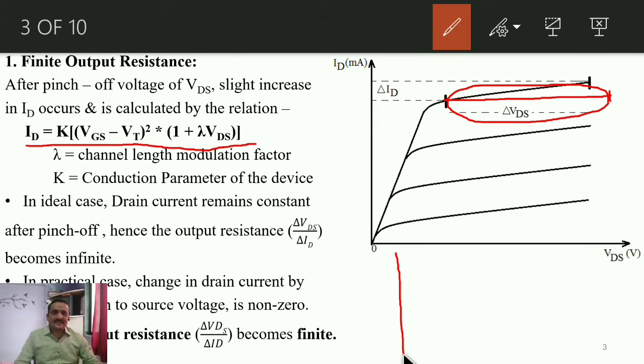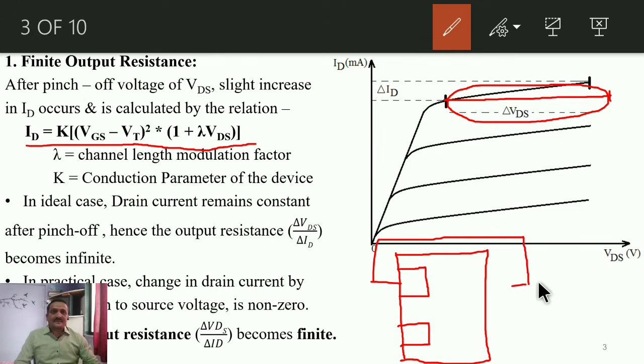Now see what is meant by that channel length modulation factor. This is our MOSFET as per the construction we discussed. Here was the drain terminal, drain region, and here was the source. Whenever we apply some non-zero VDD across drain to source of this device, as it is N type and the substrate is P type, that N type region is connected to the positive of this VDD, while the substrate is connected to source, that means to the negative of this VDD.